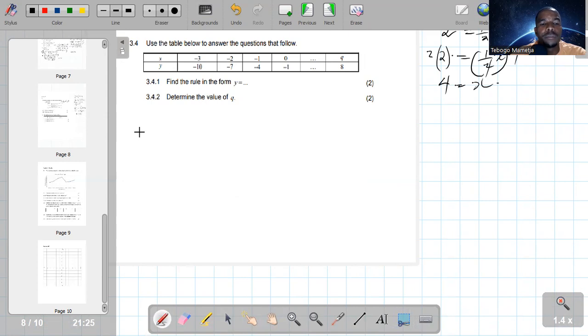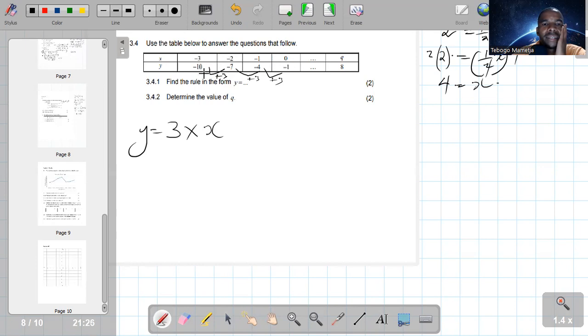Find the rule in the form of y. So let's check, guys. If you look at these ones below there, there's a difference of 3 there. From -10 to -7, they added a 3. From -7 to -4, they added a 3. So there's a +3 there. So this 3 can become a difference. You multiply it with what? With x. So it means they take a 3, they multiply it by the value of x there.